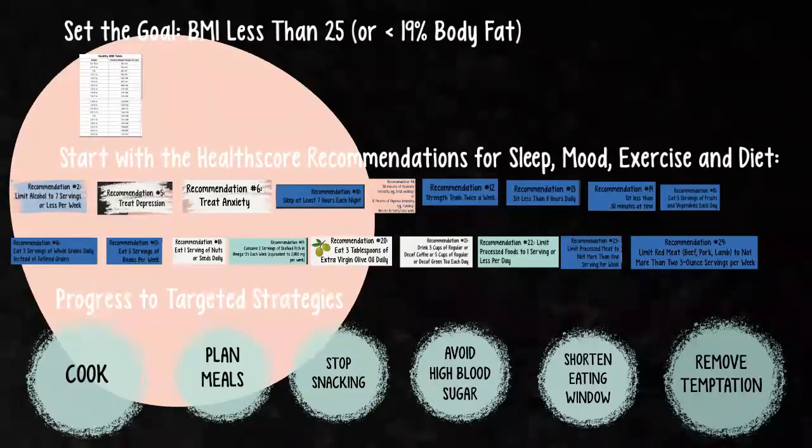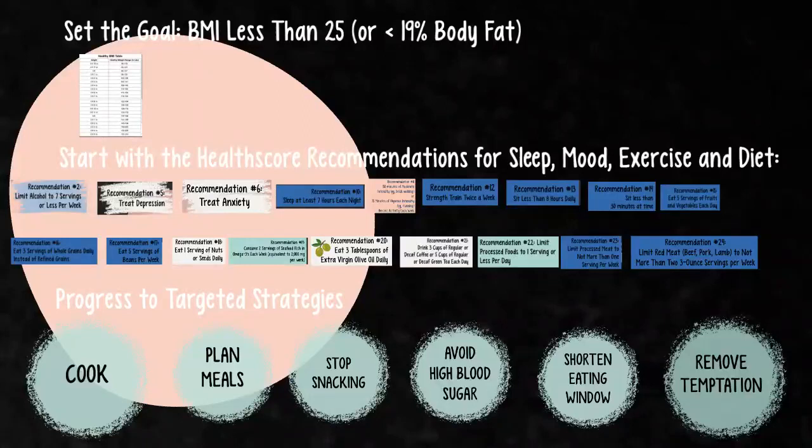Specifically, limiting alcohol, treating depression and anxiety, optimizing sleep, optimizing aerobic and resistance training, reducing total sitting time and episodes of sitting over 30 minutes,